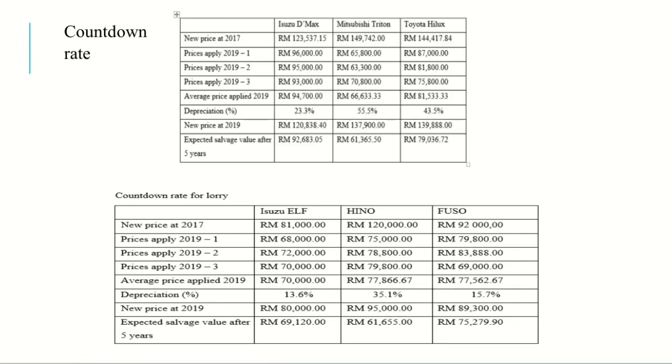After the calculation for the depreciation rate, the summary table is obtained from the depreciation rate itself. So next is NPW, net present worth analysis. The NPW is calculated using the MS Excel function to simplify the process.